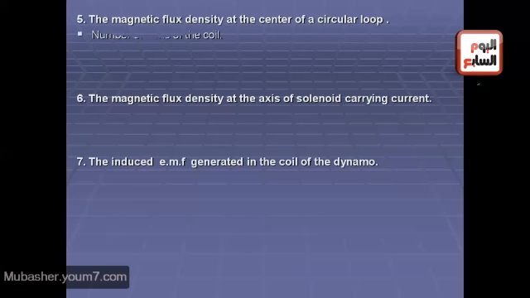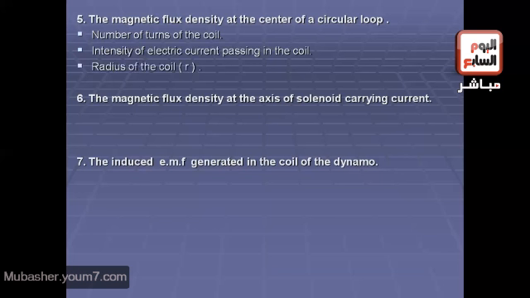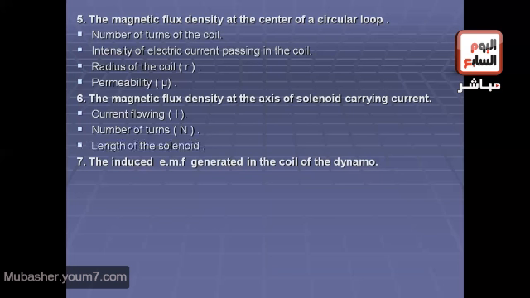Yes, number 1, number of turns of the coil, number 2, intensity of electric current passing in the coil, number 3, radius of the coil, number 4, permeability.